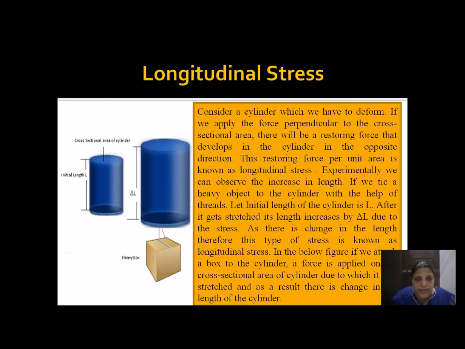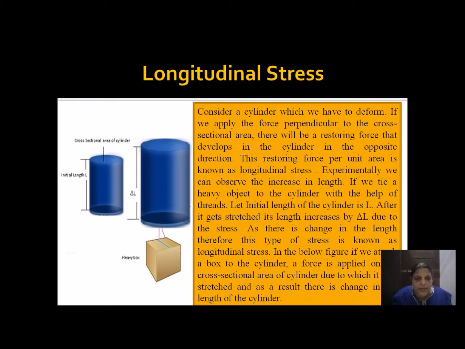We are going to consider a cylinder, and the initial length of the cylinder is taken as L. Consider a cylinder which we have to deform. If we apply a force perpendicular to the area of cross section, a restoring force develops in the cylinder in the opposite direction. That is, we apply a force by tying a heavy box at the bottom of the cylinder.